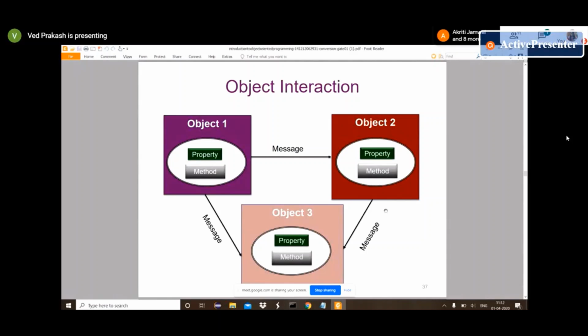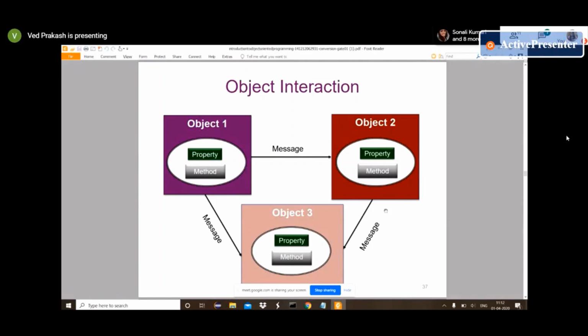Any question? So which object can call which object is defined in the method, right? Yes, sir. And with the method, we also provide access types like public, private, protected, which decide how they can communicate with other objects.